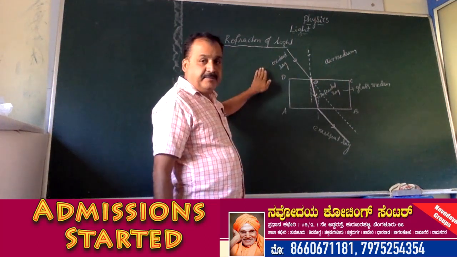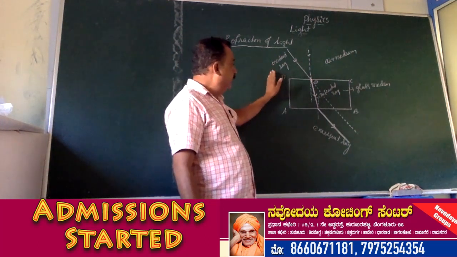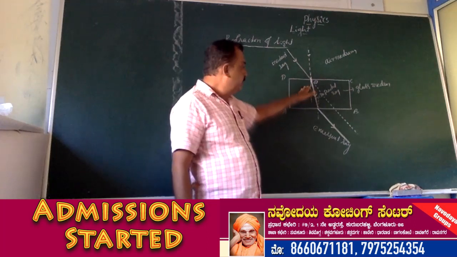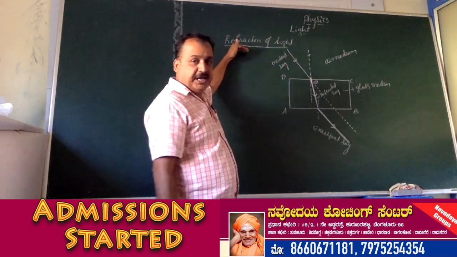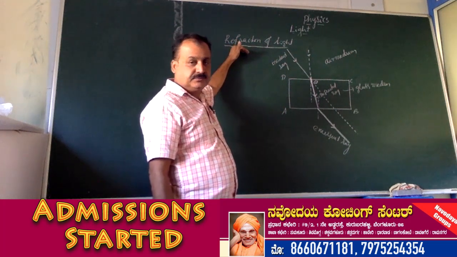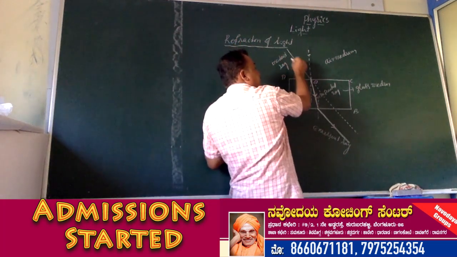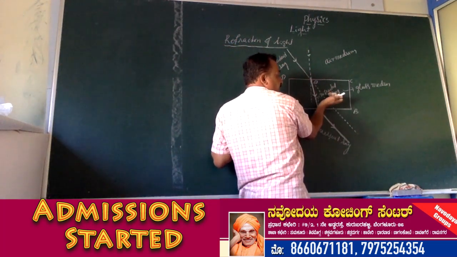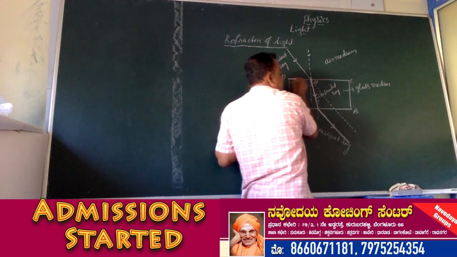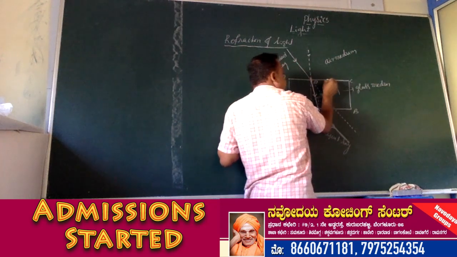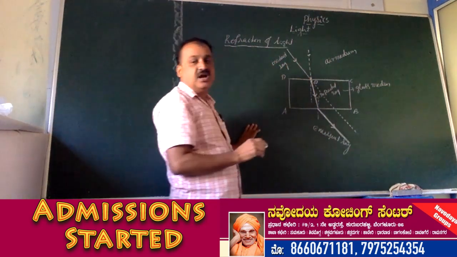So the phenomenon of bending of light when it travels from one medium to another medium is called refraction of light. The incident ray, the refracted ray and the normal at the point of incidence all lie on the same plane. This is known as the first law of refraction.